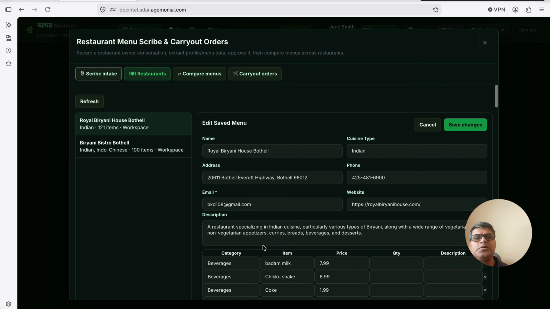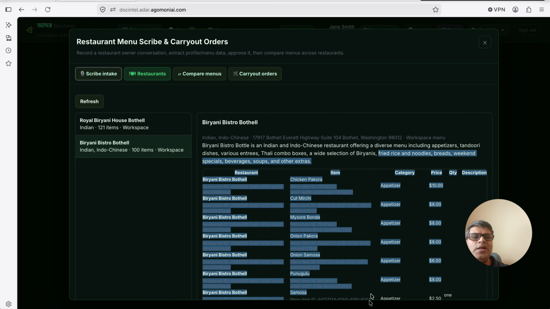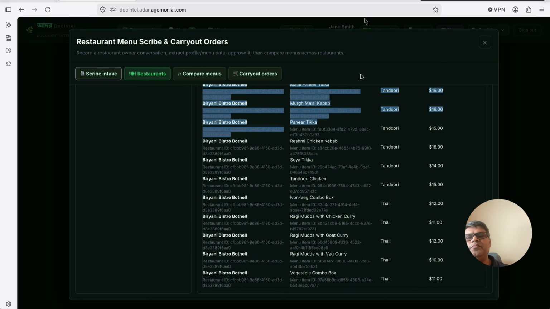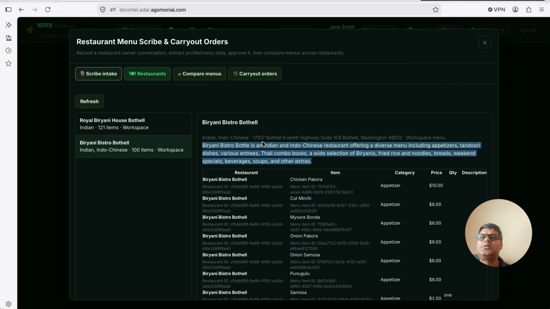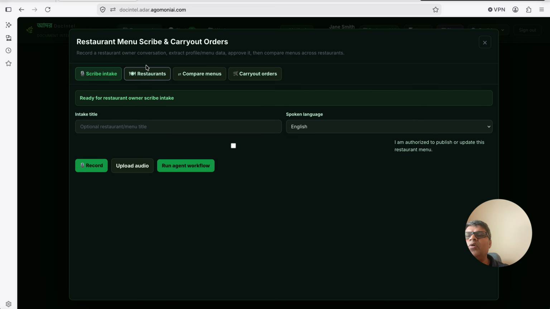All the menus and prices were scribed earlier, as I showed in a different demo of how the scribe workflow works. With that, a restaurant owner can edit anything here, but cannot modify anything for the Biryani Bistro Bothal. The primary reason is that their email address does not match. If the Biryani Bistro Bothal's owners log in with their email, then they are able to edit this one, but not the Royal Biryani House Bothal's owner, which makes sense. The scribe workflow I explained earlier, so I'm not going to do it one more time here.